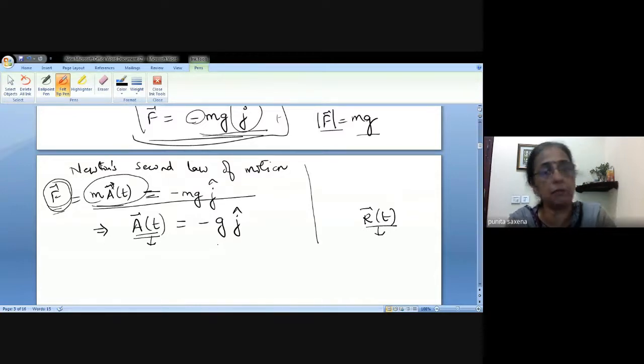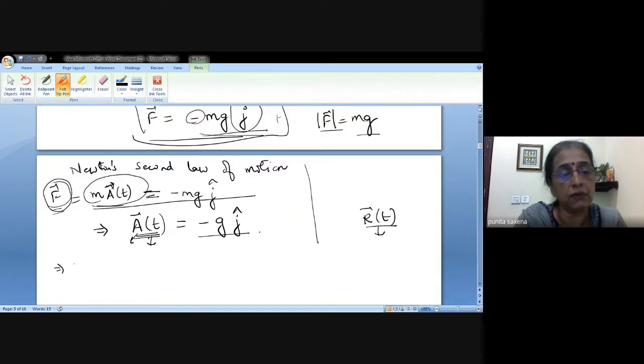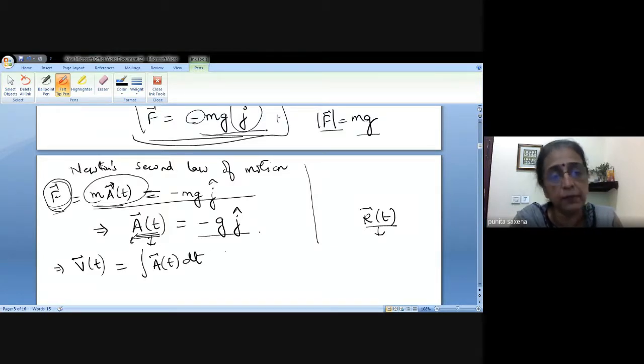This is a mathematician's approach to derive the equations. It's not a physicist's approach, mind you. You will end up with the same equation which you have studied, but the approach is slightly different. Not much of a difference, but slightly different. Now that we have obtained an equation giving us acceleration, we can find the velocity vector, which will be nothing but the integral of the acceleration vector with respect to time, which is the integral of minus g dt j.